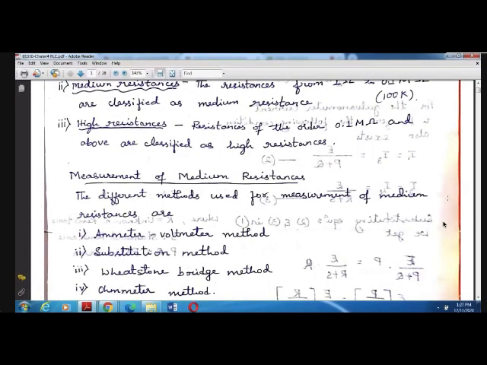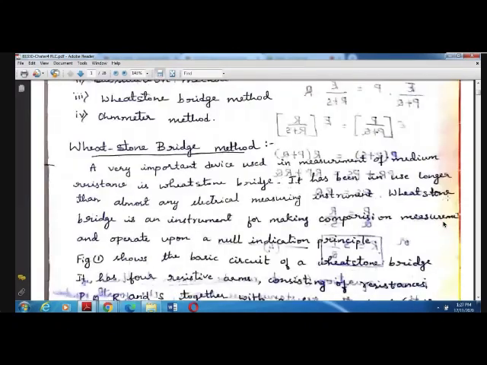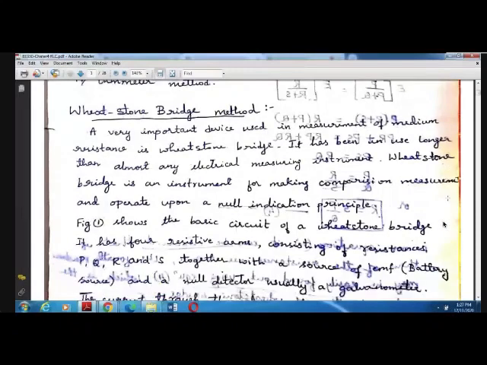So in this bridge, there will be 4 arms, and one galvanometer will be connected. So it works on the principle of null indication. Null indication means no indication, that is zero indication. The galvanometer will show zero indication when it satisfies the balance condition. I'll show you the bridge diagram now. So this Wheatstone bridge works on the principle of null indication.